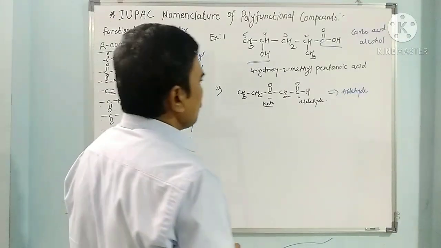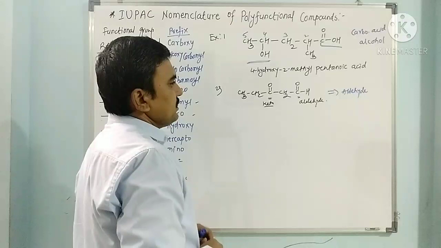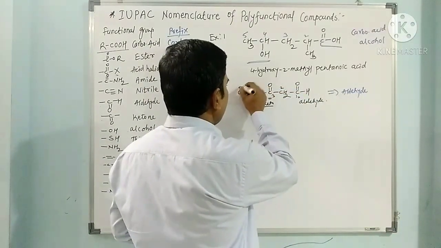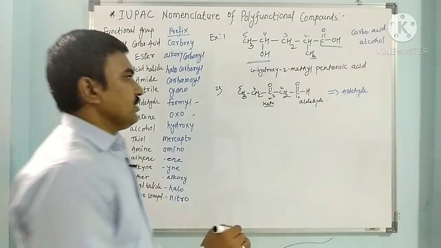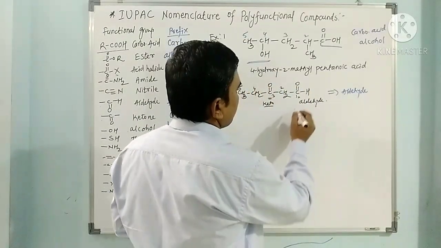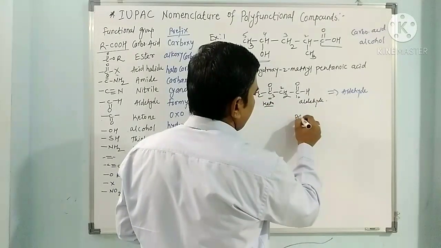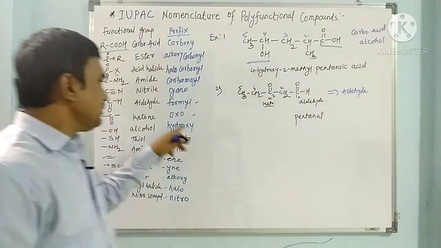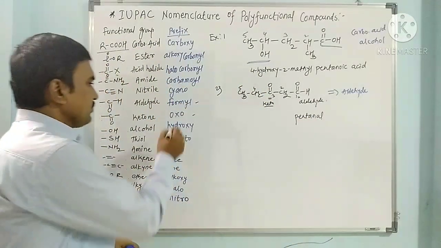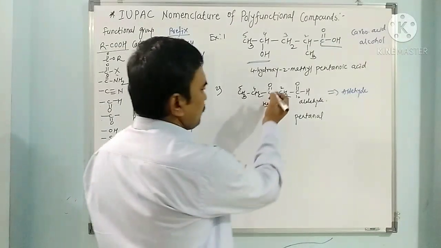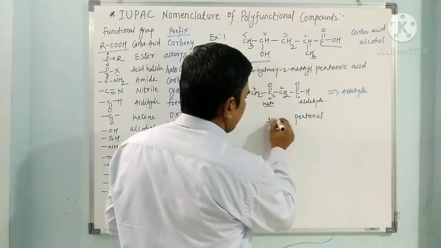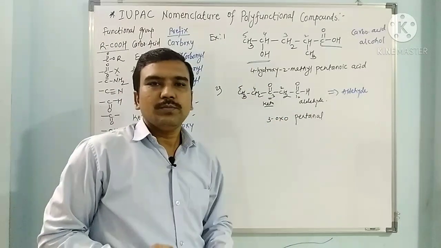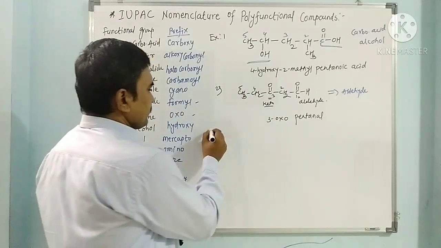So now see here the name of this compound. How many carbons? Label them 1, 2, 3, 4 and 5 carbons in a straight chain. If 5 carbons are there, with aldehyde, it is pentanal. In this pentanal, the third carbon is the oxo carbon. Ketone is called oxo. So the third is the oxo position. So the name of the compound is 3-oxopentanal. Now see the next example.